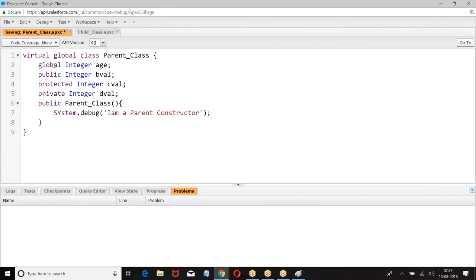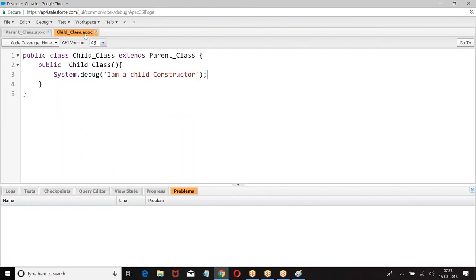So the parent class has four variables: a global variable, a public variable, a private variable, and a protected variable. Now in the child class, I was trying to give age equal to 40. Did I define any variable called age in the child class? No. But still I am able to give age equal to 40. Why are we able to do that?